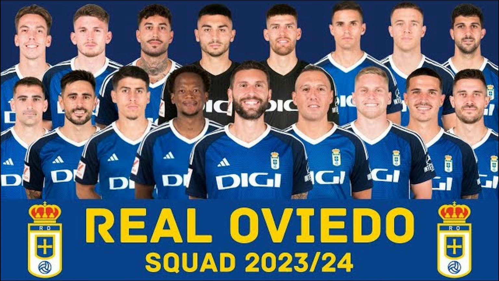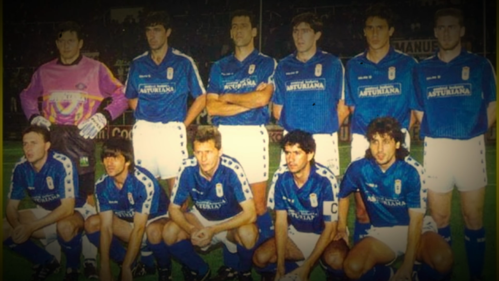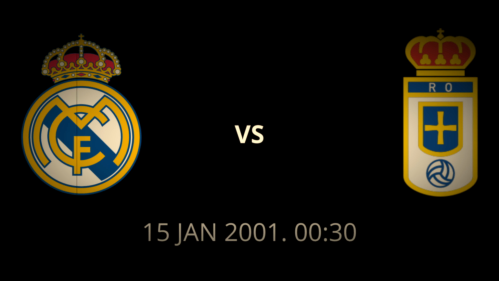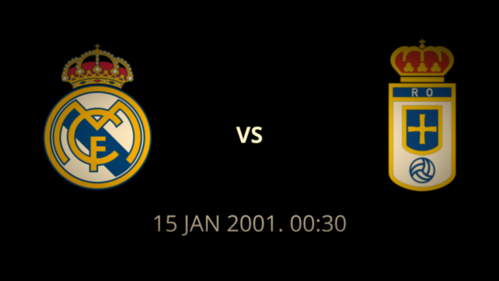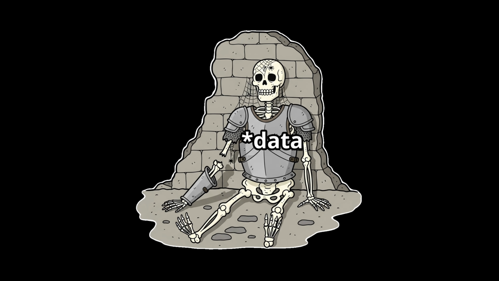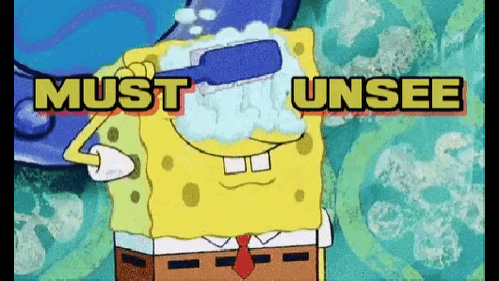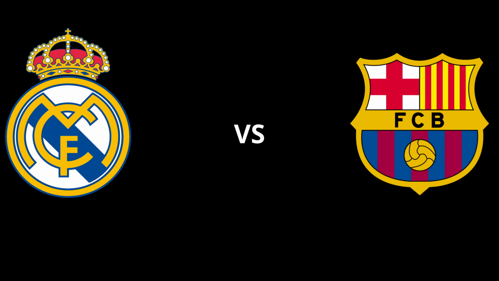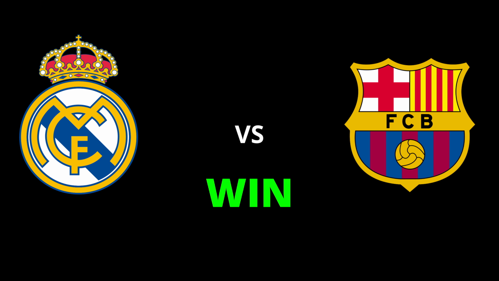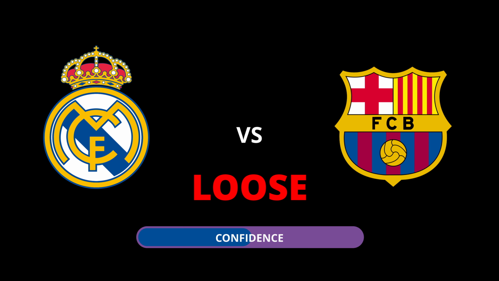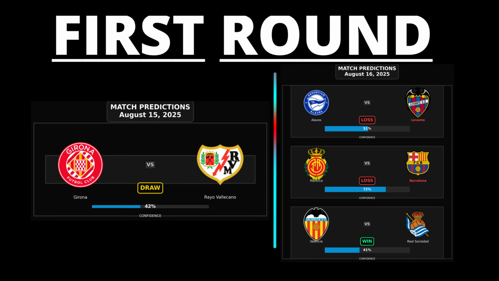And the new team is returning after freaking 25 years. The last match they played was in the 2000 and 2001 season. And there is no way that data will be useful. So I ignored it. Real Oviedo does not exist in my predictions. And here's what I found. A prediction of which teams will win or lose their first round matches, with prediction accuracy. Here are the results.